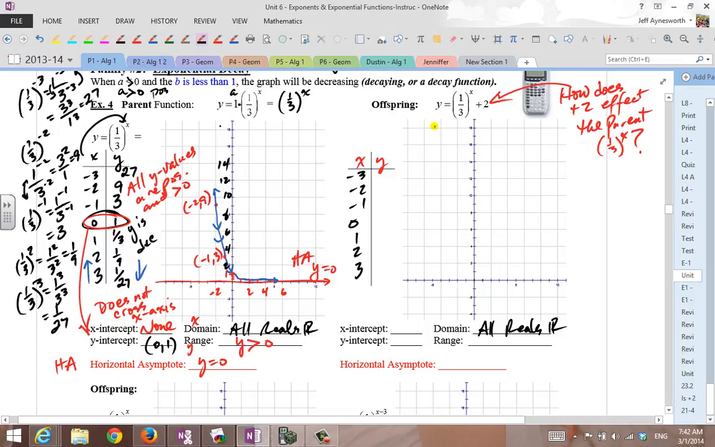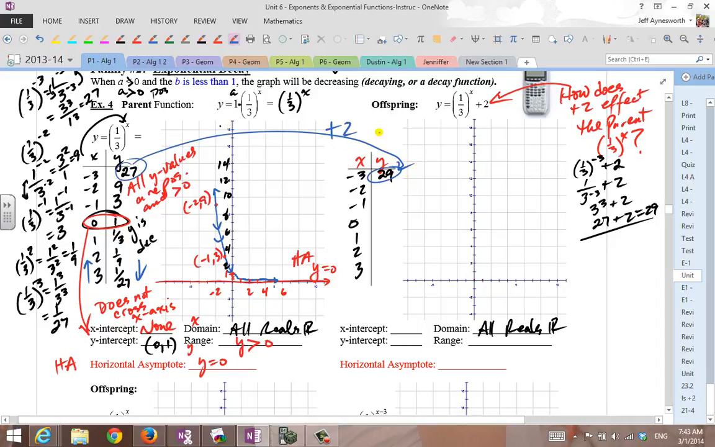All right, so here we go. We're going to take 1/3 and raise it to the -3 power, and then we're going to add 2. So this becomes 1 divided by 3 to the -3, plus 2. That's 3 to the third plus 2, or 27 plus 2, which is obviously 29. So we're going to put a 29 there. Look at that. First, in the parent function, it was -3, 27. Now it's -3, 29. So the big question is, how do these two values compare?